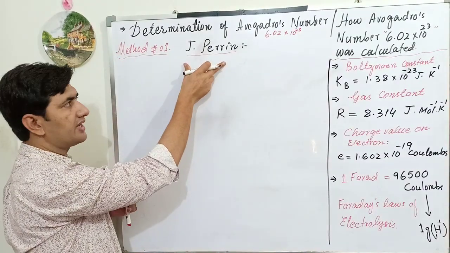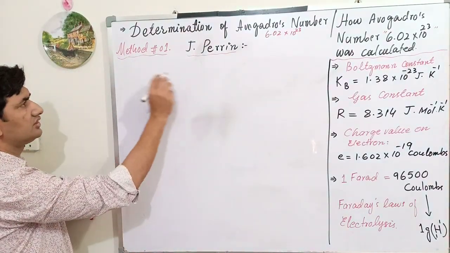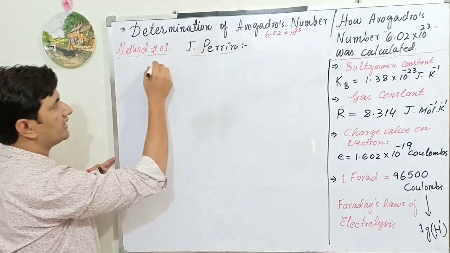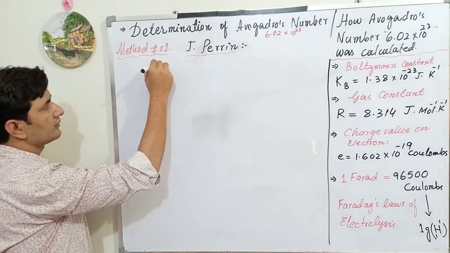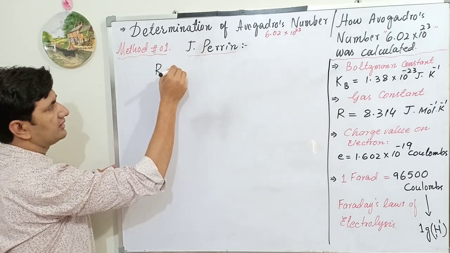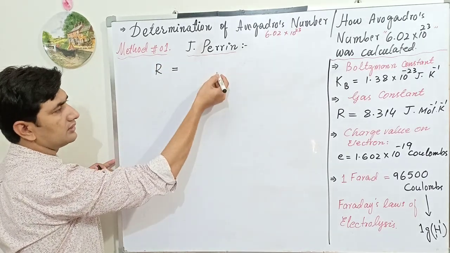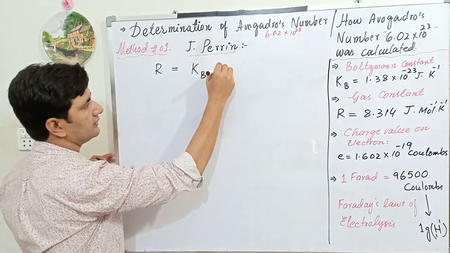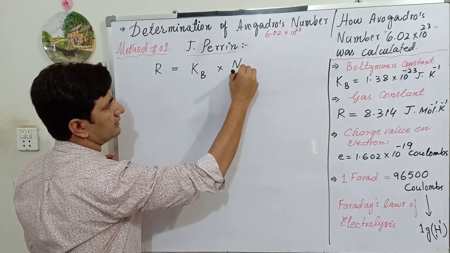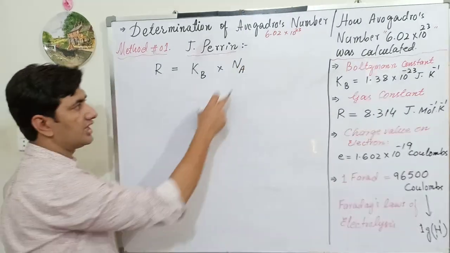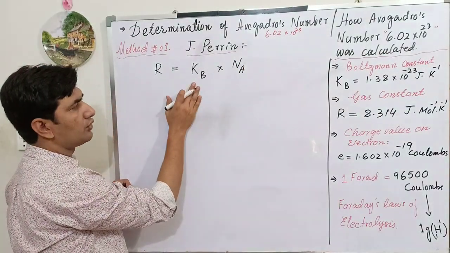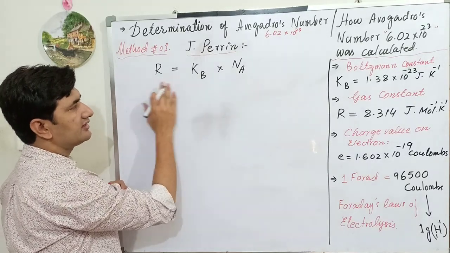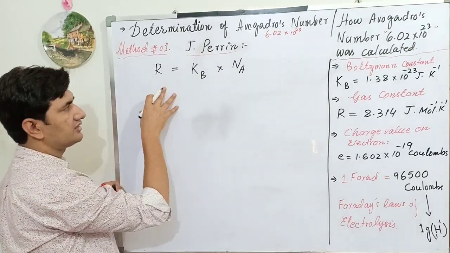with the help of J. Perrin. J. Perrin means Jean Perrin. So he used a formula for the calculation of Avogadro number. That formula is R is equal to Boltzmann constant multiplied by Avogadro number. We have to calculate the Avogadro number with the help of the Boltzmann constant and the gas constant. Here three constants are written in this formula relationship.